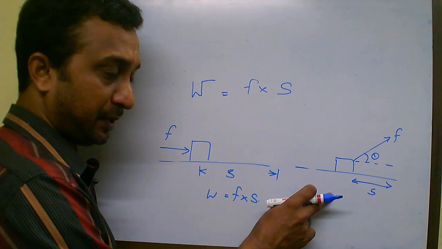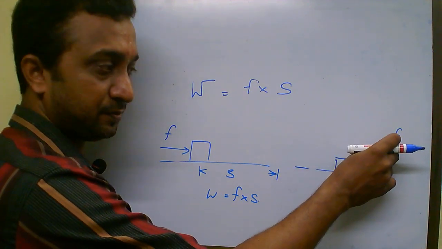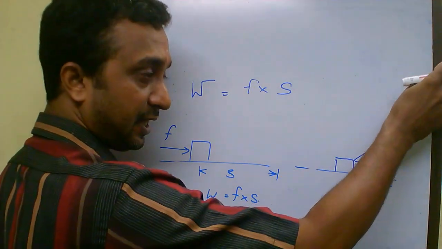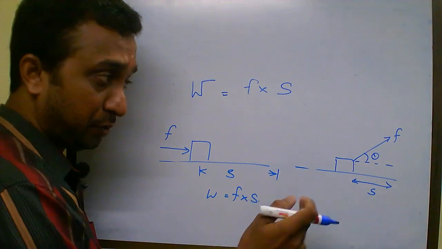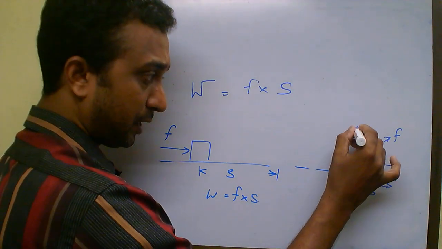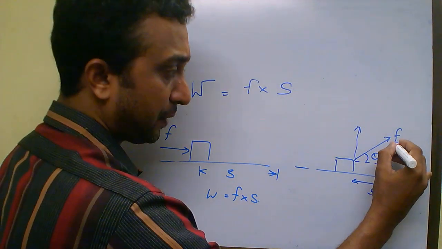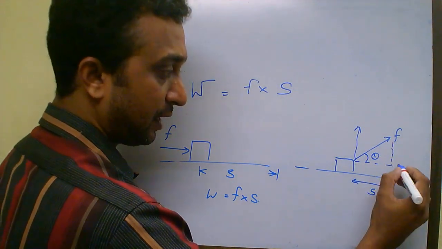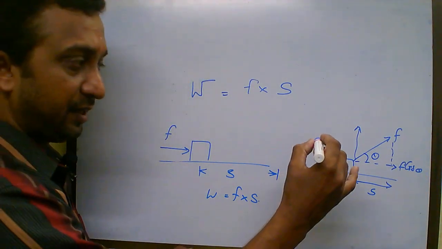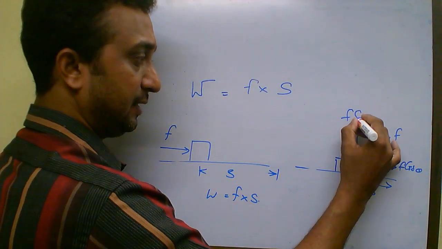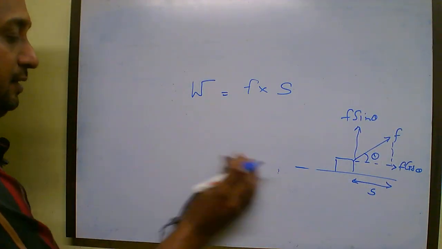Now in this particular case, what you have to do is take the component of the force. The force is in that direction and displacement is occurring like this. So I should resolve this force into two components, horizontal component and vertical component. Now the horizontal component is taken as F cos theta and the vertical component is taken as F sin theta. So you may ask me why F cos theta and F sin theta. Now just see,